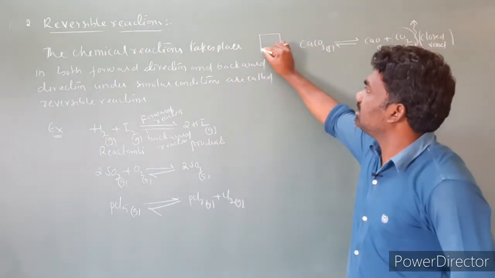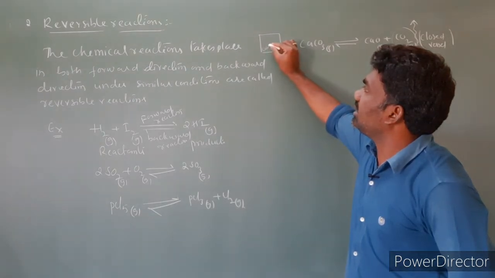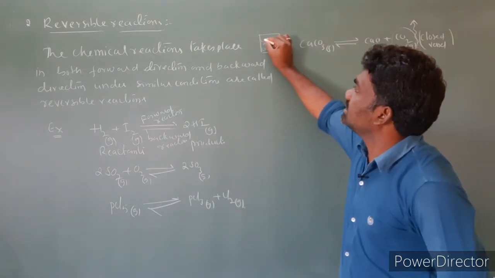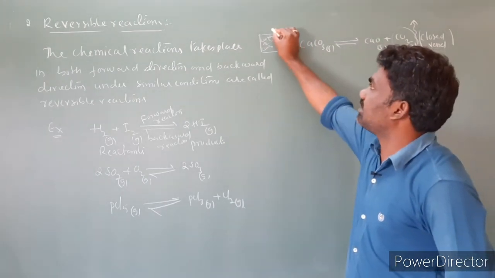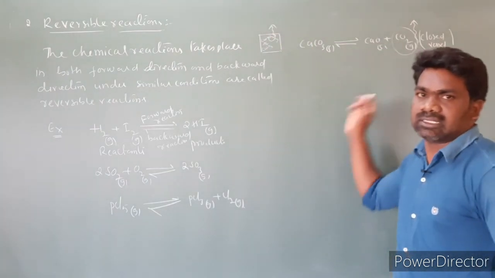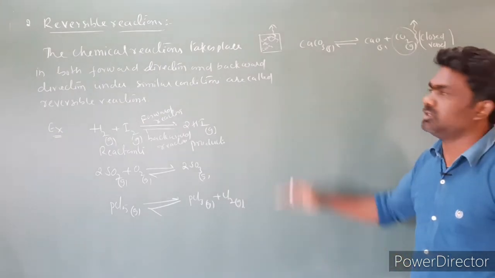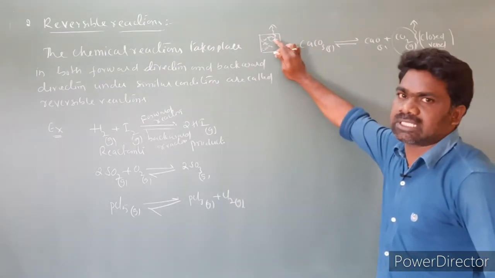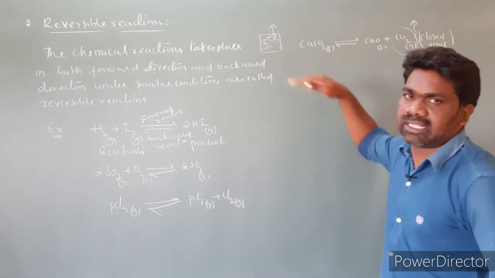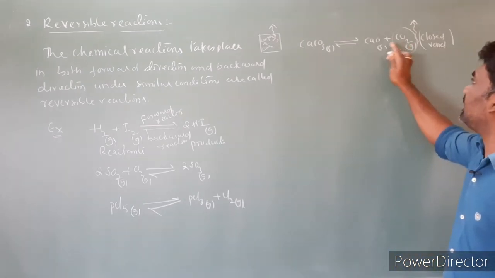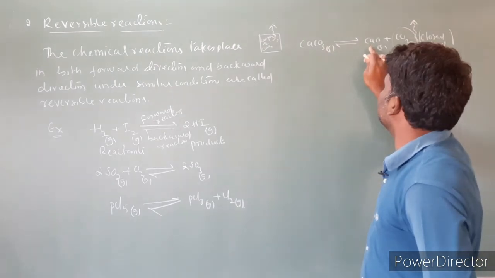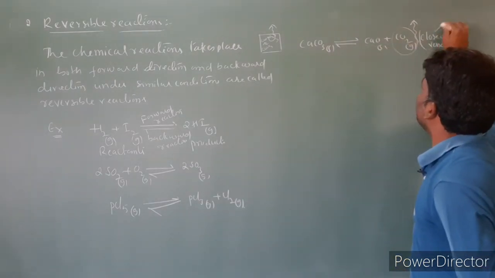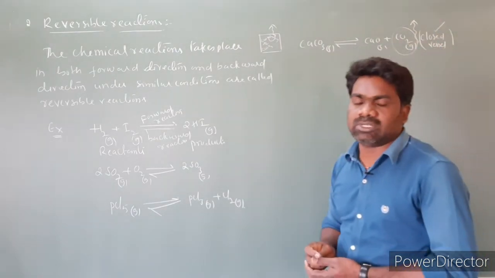Only then can the reaction be in an equilibrium state. Otherwise, the carbon dioxide formed can escape from the container, and the reverse reaction is not possible, because the carbon dioxide escapes. The reverse reaction is possible when CaO reacts with CO2 to form CaCO3. So CaCO3 giving rise to CaO plus CO2 in a closed vessel is a reversible reaction.